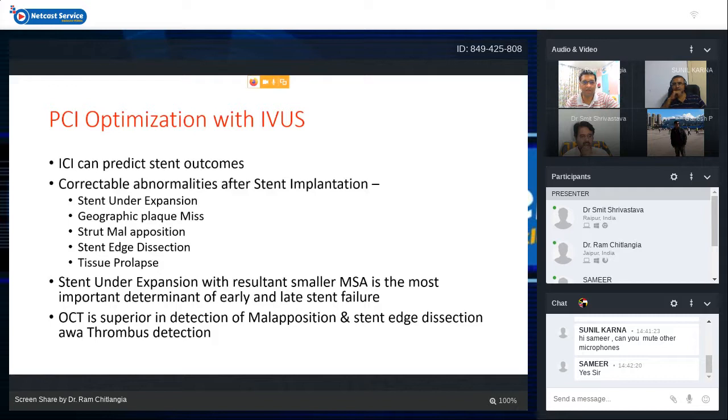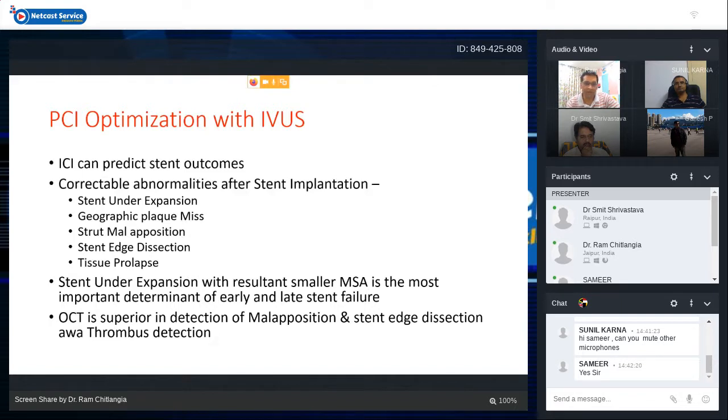Now coming to PCI optimization: IVUS intracoronary imaging can predict the stent outcomes by recognizing various correctable abnormalities like underexpansion, geographical miss, malapposition, stent edge dissection, and tissue prolapse. And stent underexpansion with resultant smaller MSA is the most important determinant of early and late stent failure. So this is the most important thing among these 5 for your long-term outcome, that is the underexpansion. And it is the absolute underexpansion rather than relative expansion which is more important.